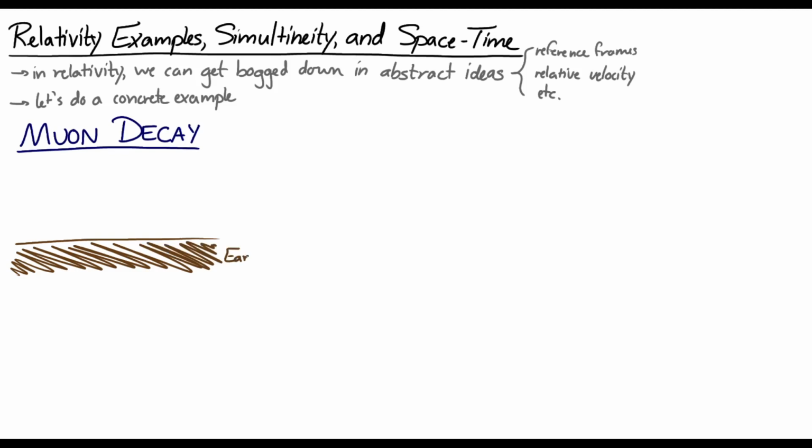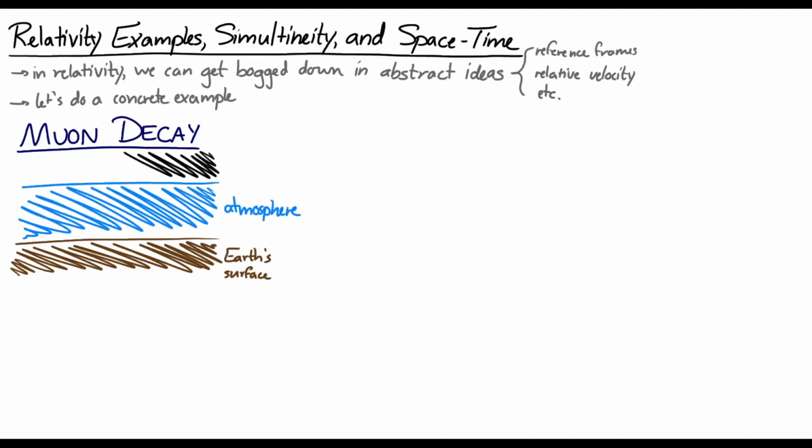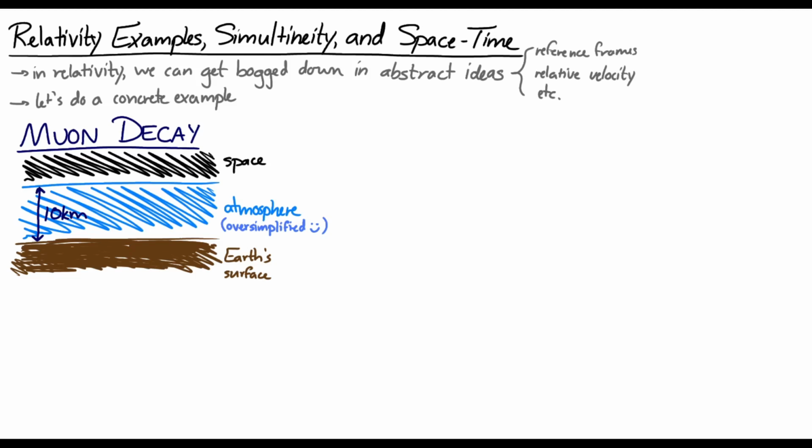So I'm going to draw a picture here. Here's the Earth's surface, here's the atmosphere, and here's space. The atmosphere is about 10 kilometers thick. Of course, this is an oversimplification of the atmosphere. If you talk to a meteorologist, they'll get upset. But this will work for our purposes.